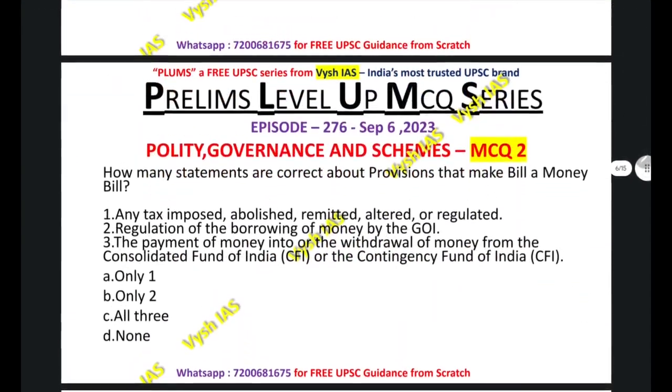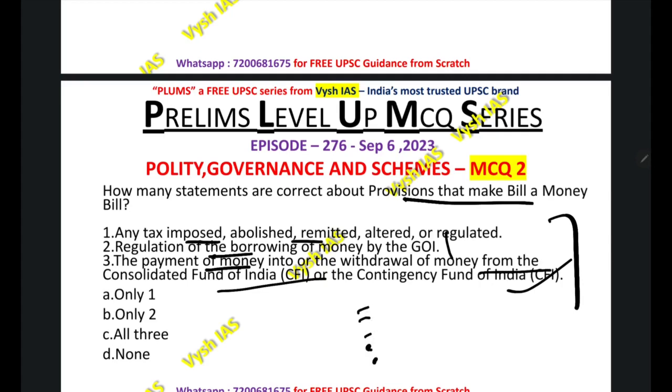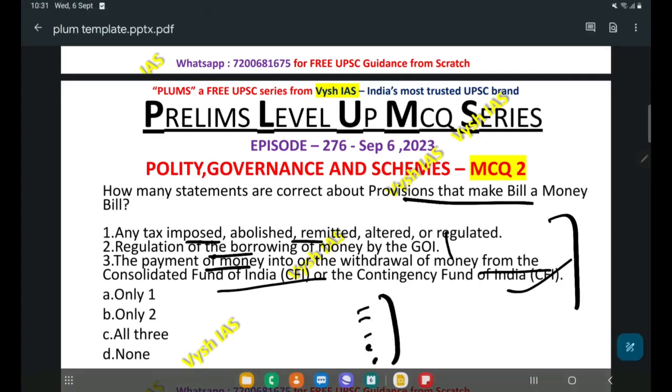Now come to the next question. How many statements are correct about the provisions that make a bill a money bill? Any tax imposed, abolished, remitted, altered or regulated. Regulation of the borrowing of money by the government of India. Payment of money into or withdrawal of money from the consolidated fund of India or contingency fund of India. Yes, there are certain conditions which make up a money bill. There are a certain number of conditions that you have to learn from Lakshmikant, and this is a pretty easy, straightforward question. All the statements are correct. All three is the correct answer.